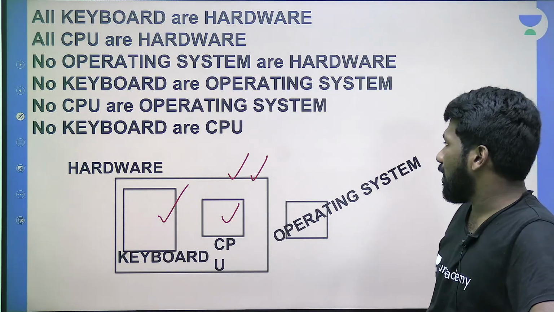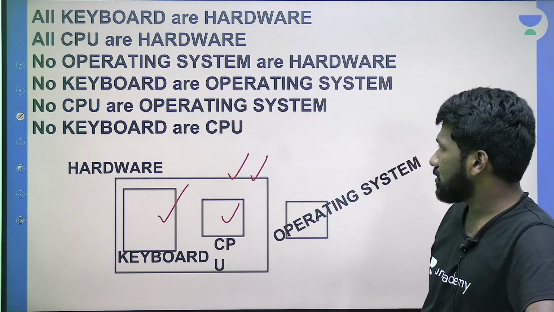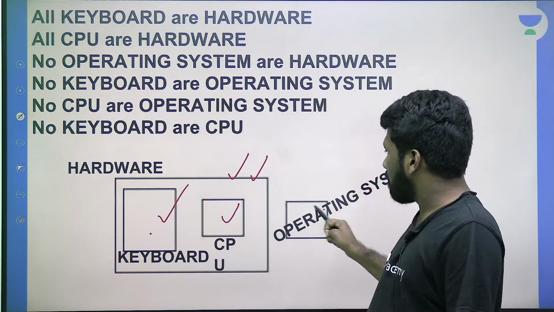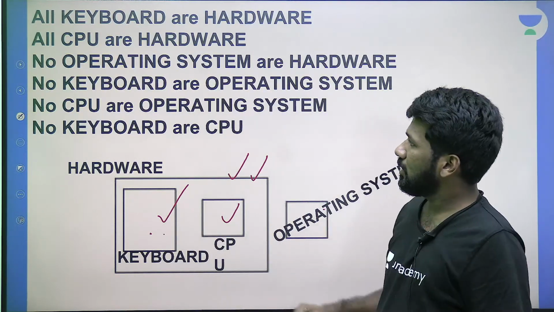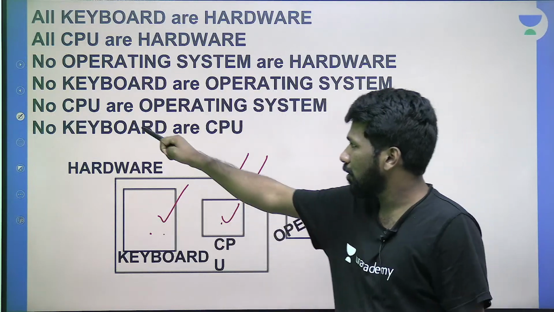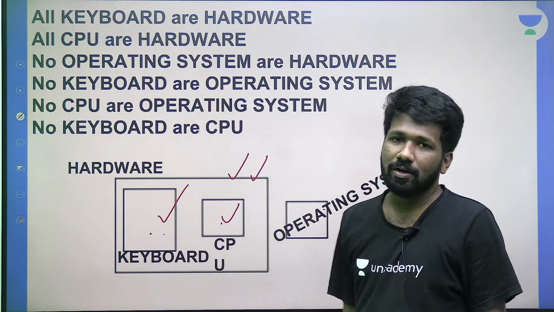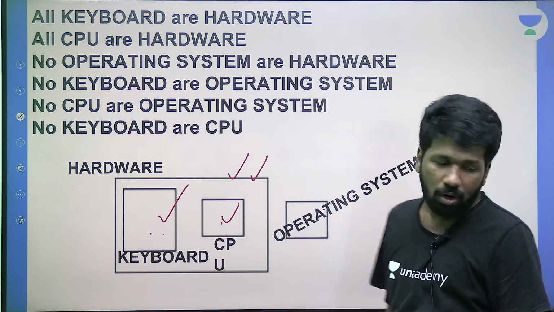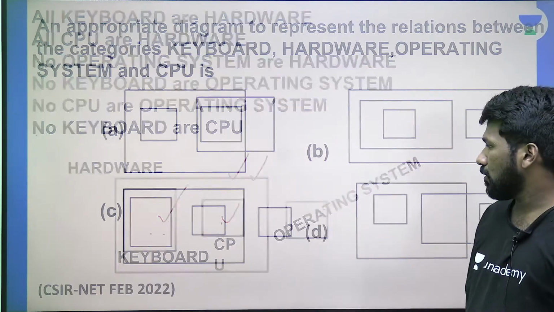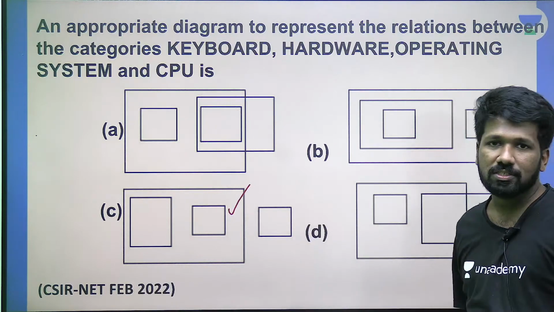No keyboard is operating system. That is also correct, na? Because keyboard is a hardware. Keyboard and operating system have no intersection. No CPU is operating system. CPU and operating system have no intersection. No keyboard is CPU. CPU and keyboard have no intersection. All these are satisfied in which option? Which option gives this Venn diagram? Option C. So option C is the answer.